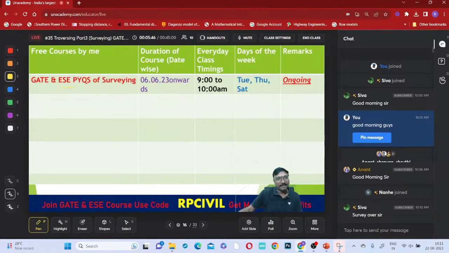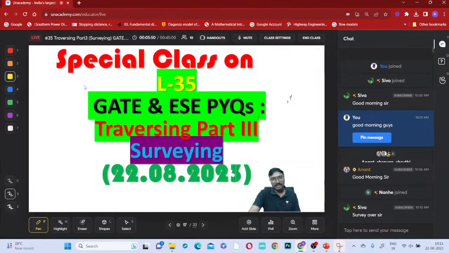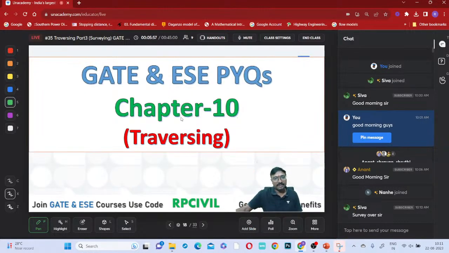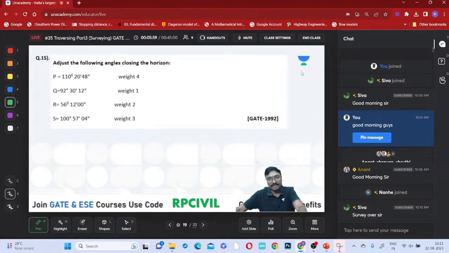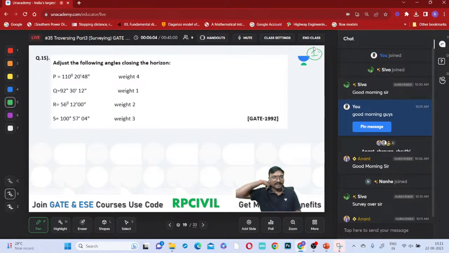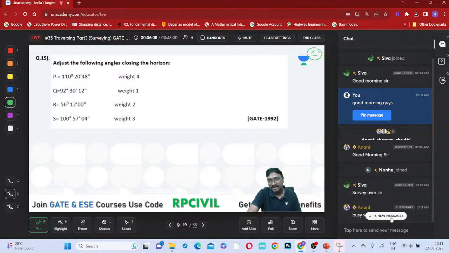GATE and ESE PYQs of surveying, we are doing now. Now coming to lecture 35, traversing, part 3. This is chapter 10, traversing, we are discussing, everyone. Here we adjust the following angles of this closing horizon. How can you go for this adjustment if you just observe, everyone?